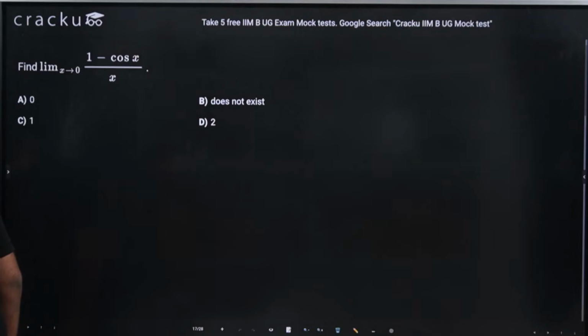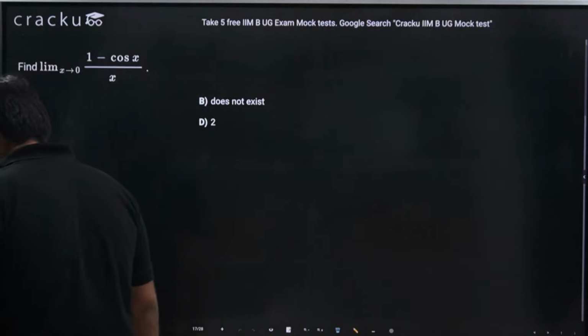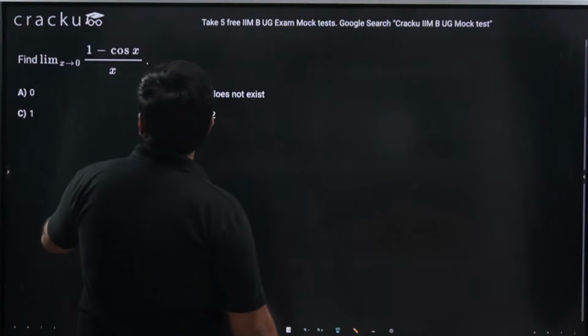Change the option. You said option C. Then I guess it could be right. You change the answer. That's fine. So I'll just solve it. I'll just confirm you once I solve this.